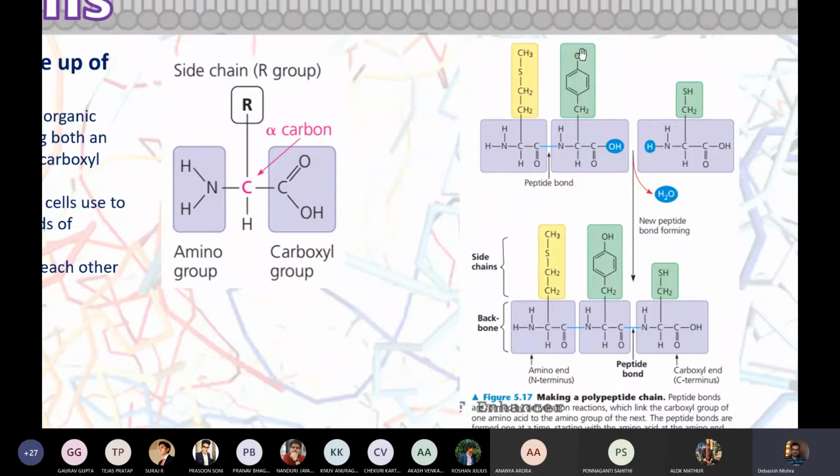It's tyrosine. It ends with OH. It's a tyrosine amino acid. So this COOH, this carboxylic group, is already attached to the amino group of another amino acid. See that? Okay, and now this is called a peptide bond.